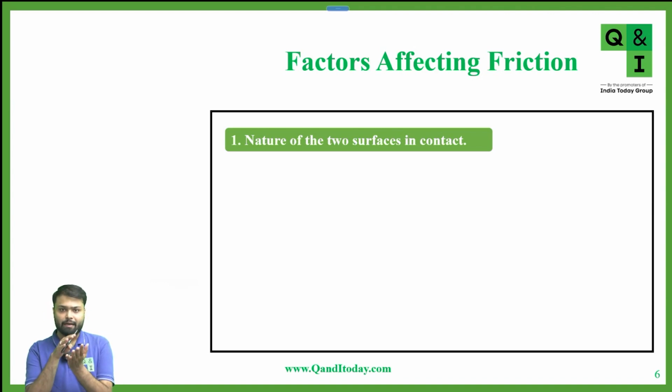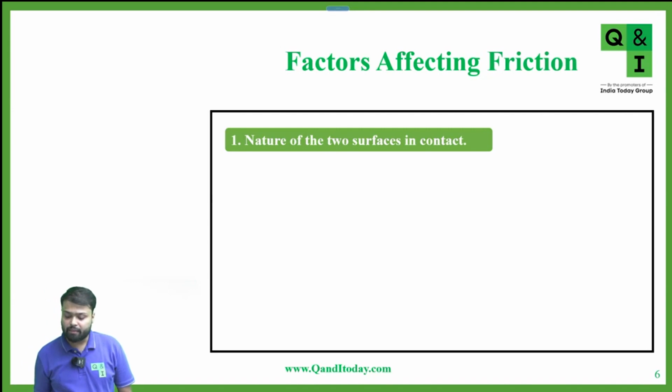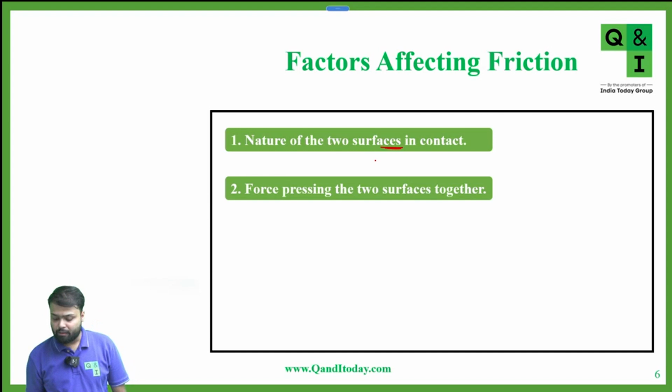If the two surfaces are rough, let's say there is a body and I place it over one surface which is relatively smooth, and then on a second surface which is relatively rough. On which surface is the friction force more, smooth or rough? Rough. Friction is more on the rough surface. That much friction force depends upon the nature of the two surfaces in contact. Very good. Now the second factor is the force pressing the two surfaces together.